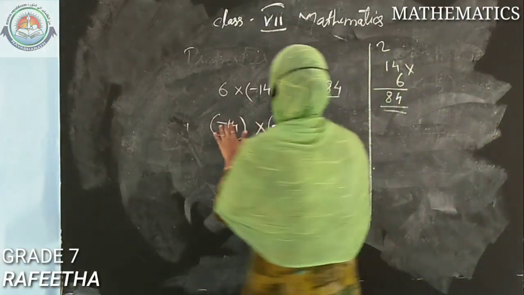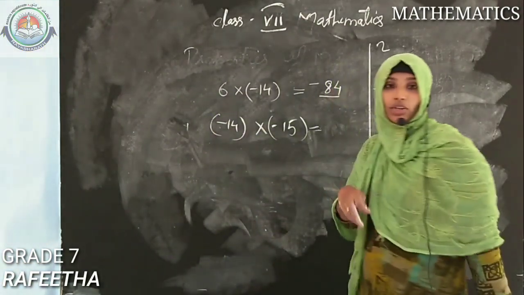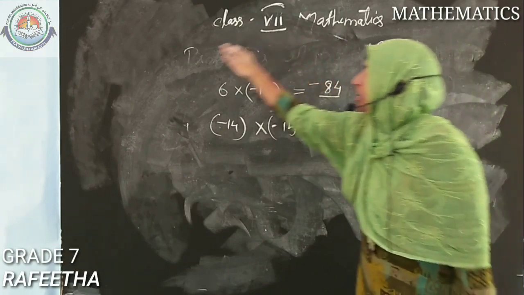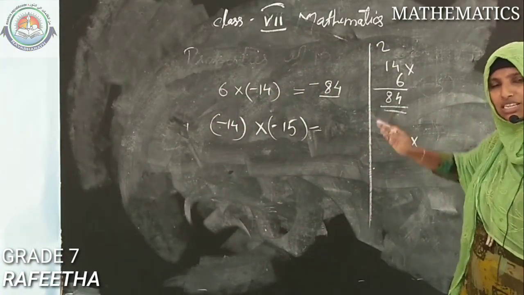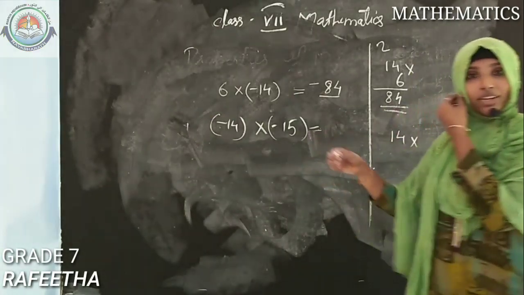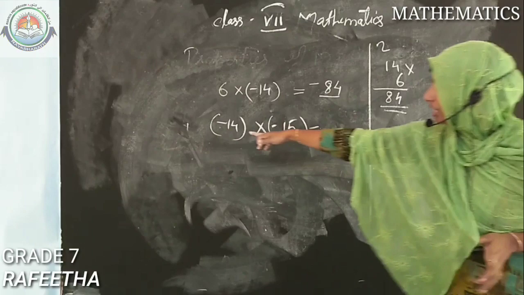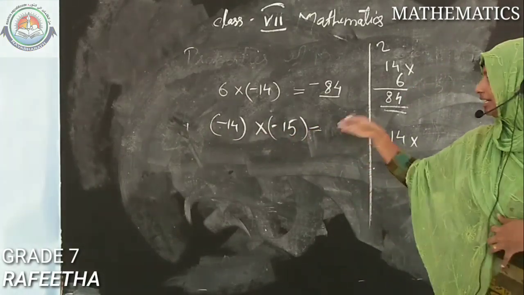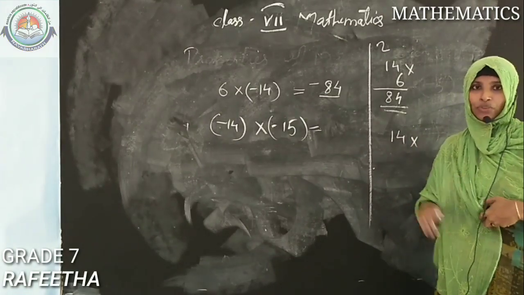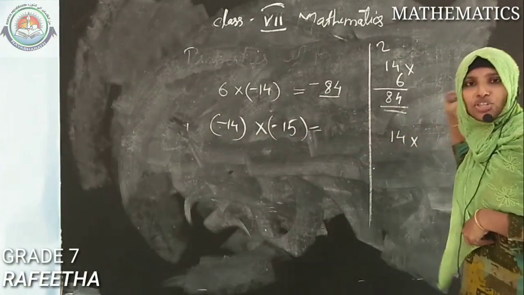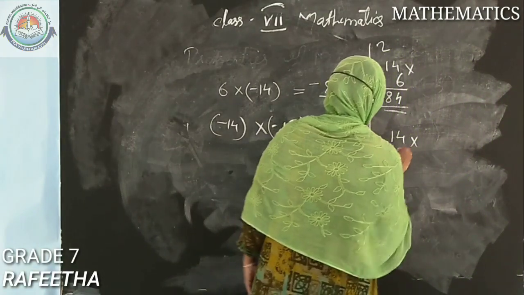Okay, so here we just do 14 into 15. Another thing: while you are doing these calculations, don't do them here. There should be an order. You must keep that in your workspace; it is necessary. While the teacher is evaluating your paper, she will obviously wonder how you got 14 into 15, how you directly got the answer. For that, she will check the workspace also. So this 14 multiplied by 15 should be seen on this side.